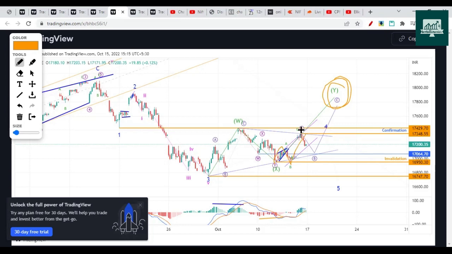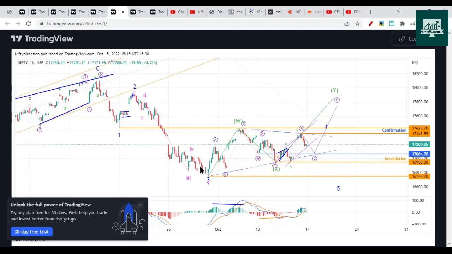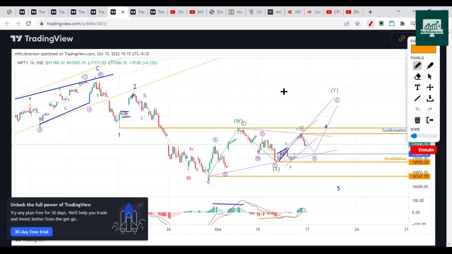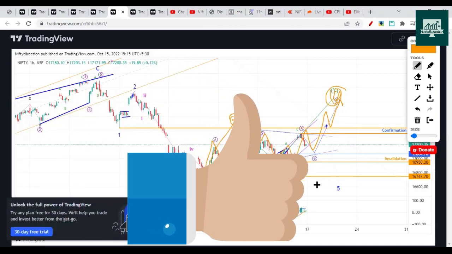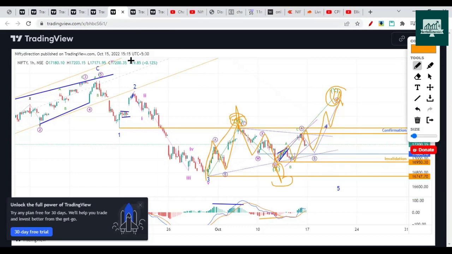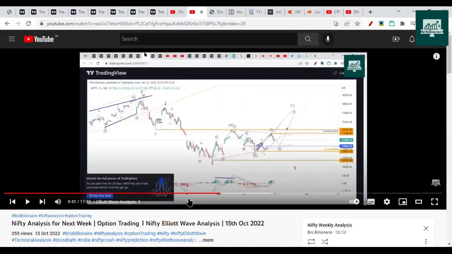So this move is also possible, a complex correction of WXY, or it could be a flat correction with A, B, and C moves. This will be A wave, which is a three wave structure, ABC internally. Then B like this, a complex structure, and then it's going to be impulse wave C. So this can be ABC wave as well, going towards 17,900. These things we discussed in previous week's Nifty analysis video.